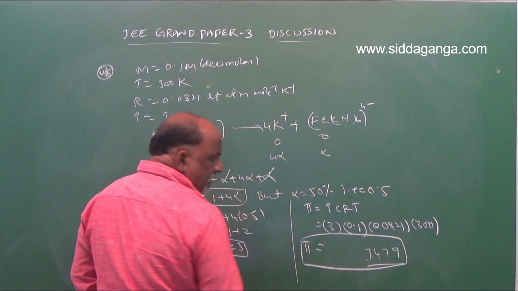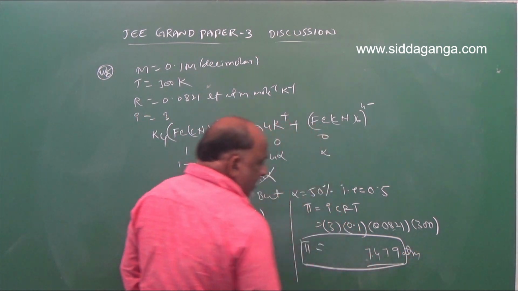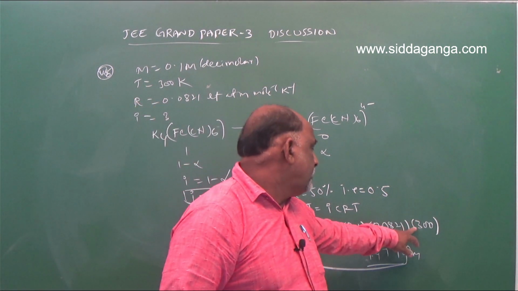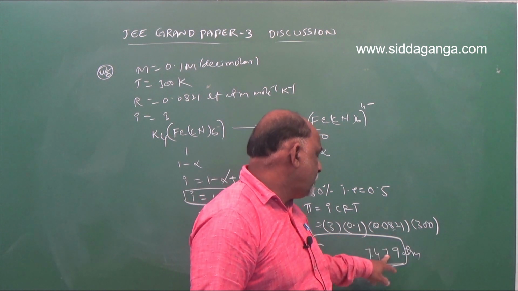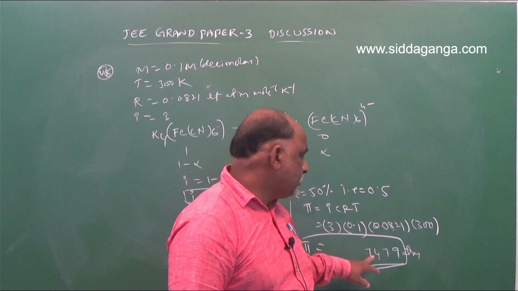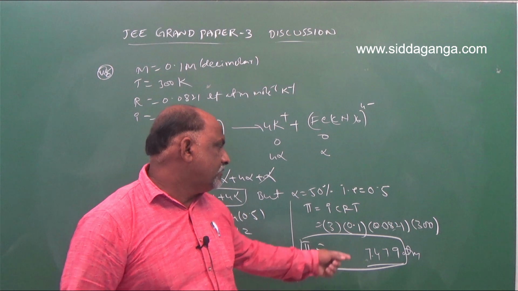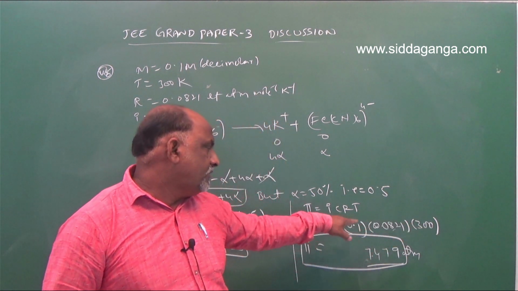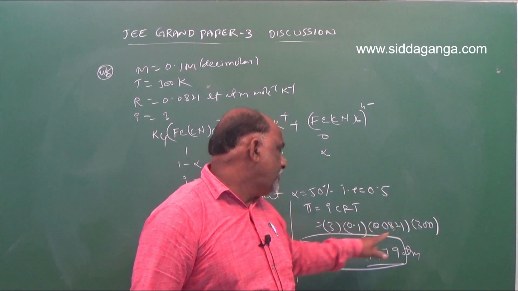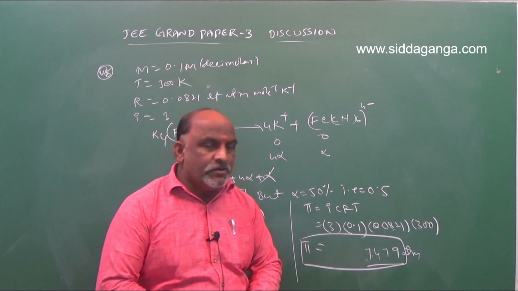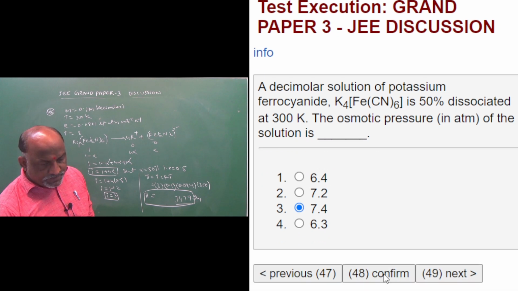On simplification of this, we will get 7.4. 7.47 and 3 3 is 9. 9 1 is 9, 9 2 is 18, 18 plus 9 is 27, 2, and it is 72 plus 2, 74. 7.479 atmospheres. Multiply; after this point the 0 gets cancelled. This point 0 will come here, 0.821 into 9. 0.821 into 9 will get 7.479. So this is the process to calculate the answer. 7.4 is the right answer.